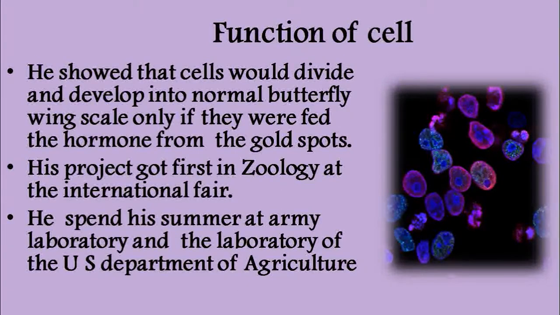Okay, all these experiments were based on monarch butterfly, then monarch pupa, then the golden spot that is present in the monarch pupa, and as a result of that, the function of a cell was very clearly defined by telling that for the development of normal butterfly wing scale, what is necessary? The hormone from gold spot.